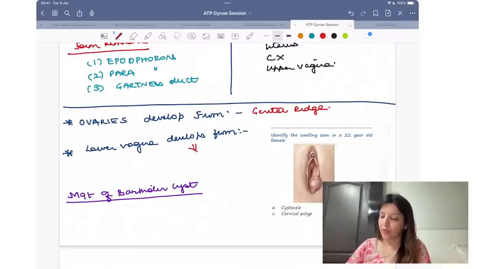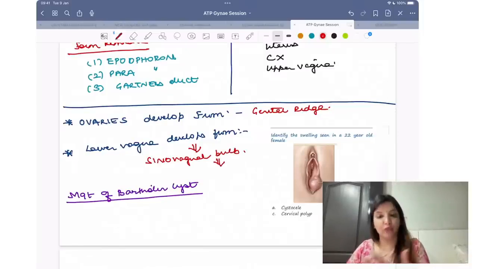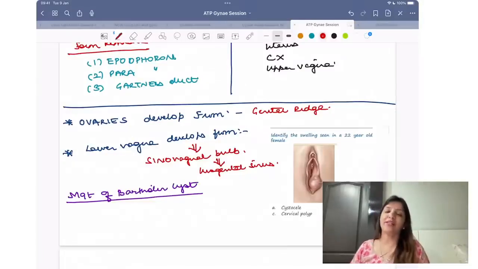Lower vagina develops from sinovaginal bulb. Sinovaginal bulb comes from urogenital sinus, right?